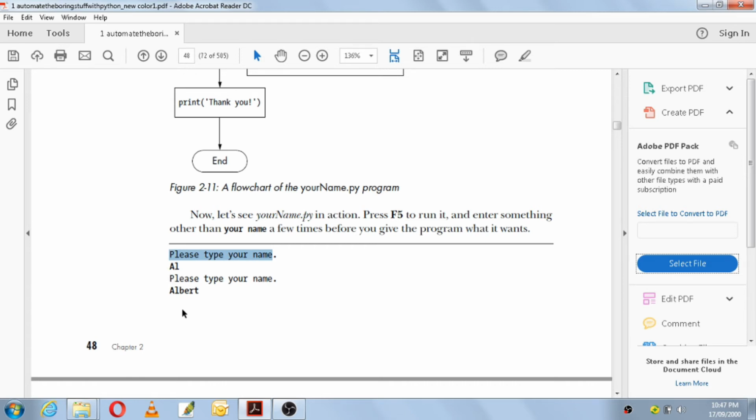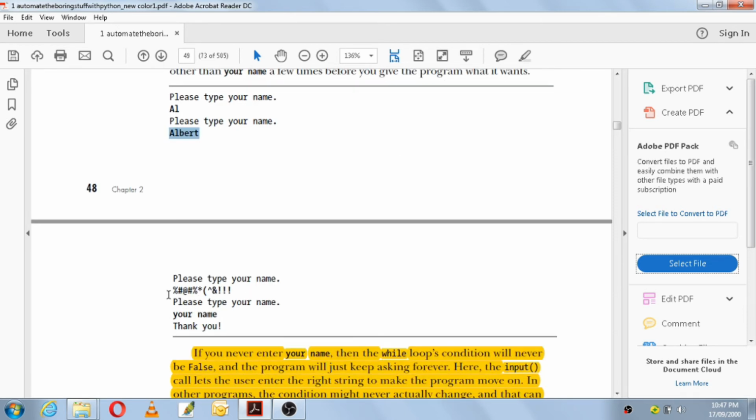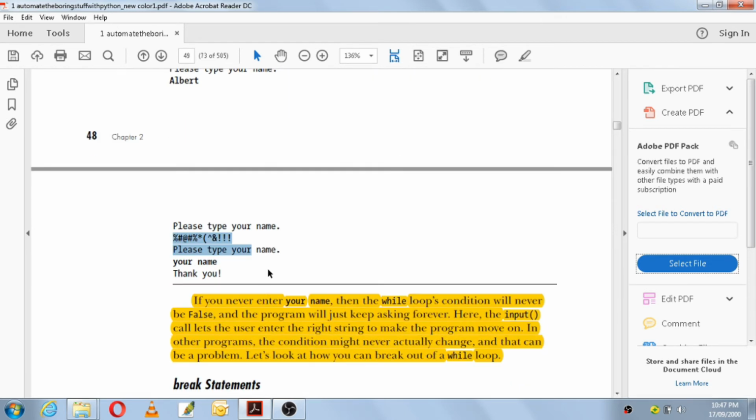Again, they have typed Albert. Again, they have typed characters. Last, they have entered the same string which is there in the code. Then only it will stop executing and print thank you.